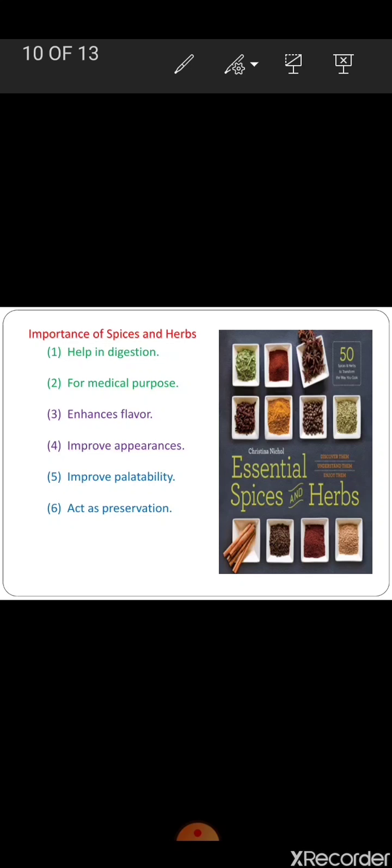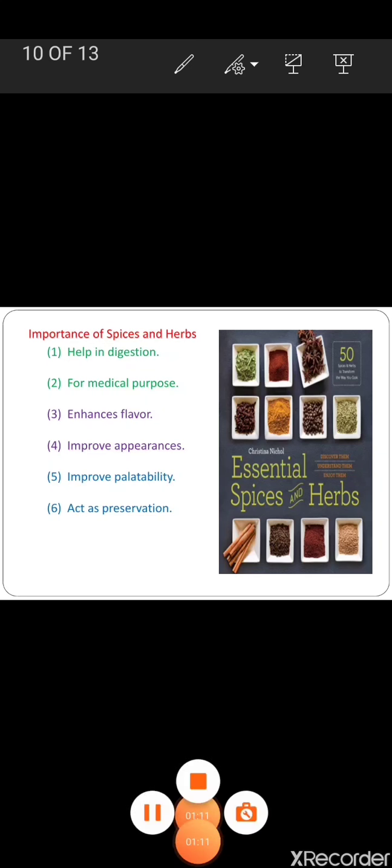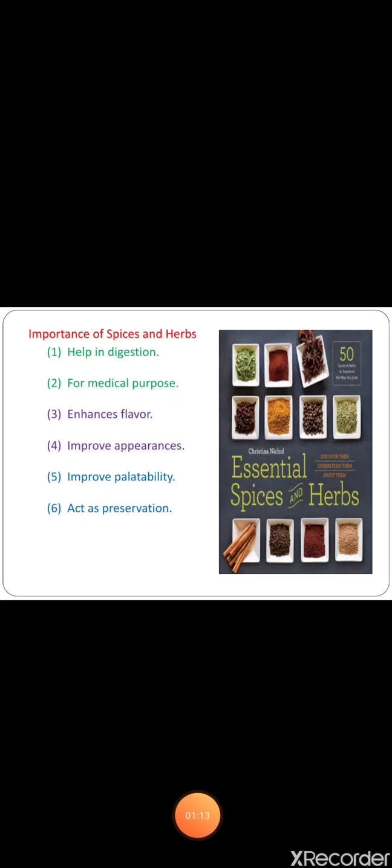Some of the spices give color to the food and improve the appearance of the dishes: turmeric, saffron, coriander leaves, poppy seeds. Fifth one, improve the palatability. The seasonings that improve palatability are pepper, chili, poppy seeds, coriander seeds, paprika, etc.